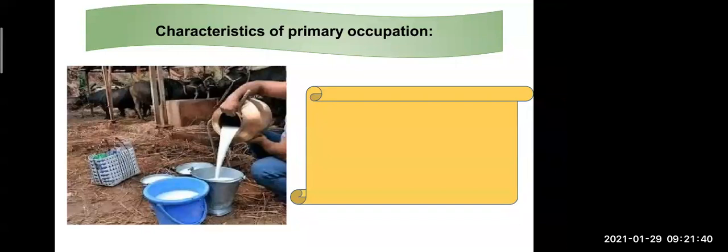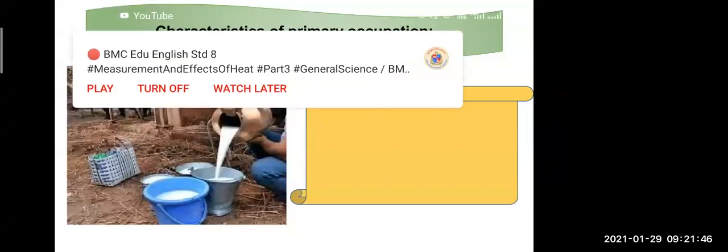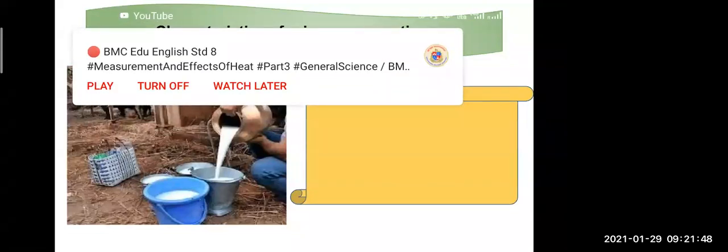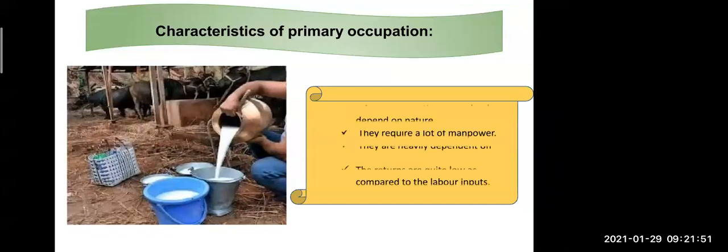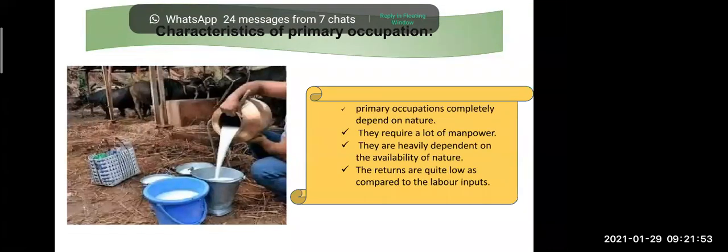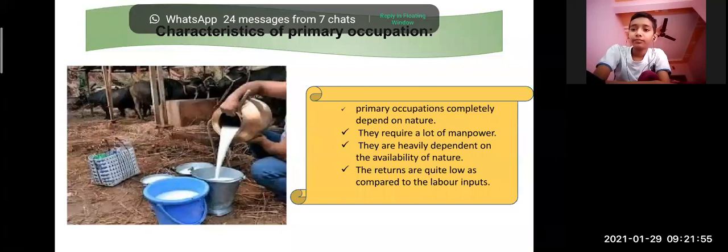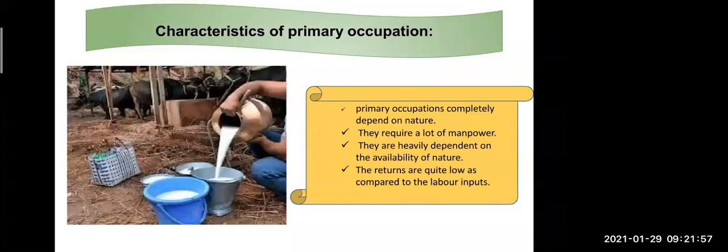Now, here we are going to see about the characteristics of primary occupations. Means what things we need in the primary occupation. Now see the first point, primary occupation completely depends on nature. This I explain to you. Second, they require a lot of manpower.